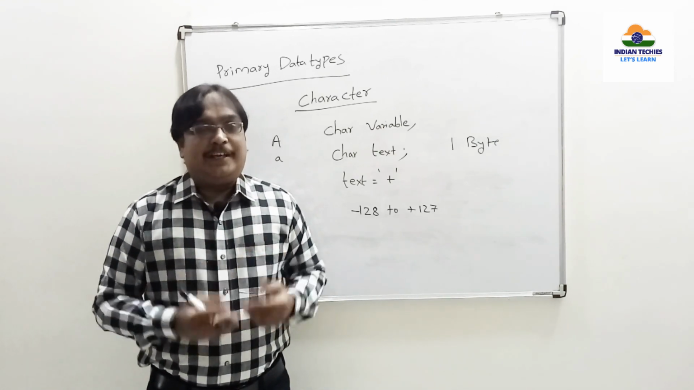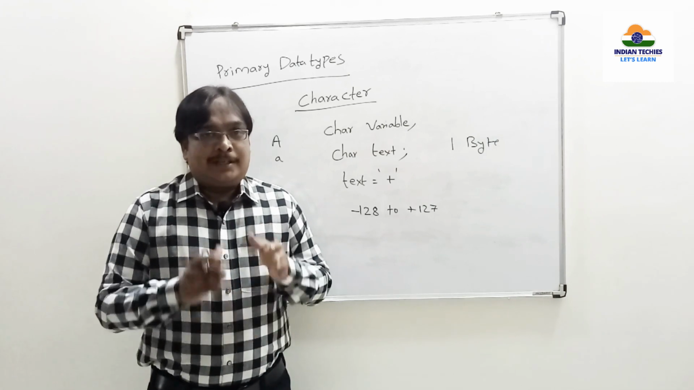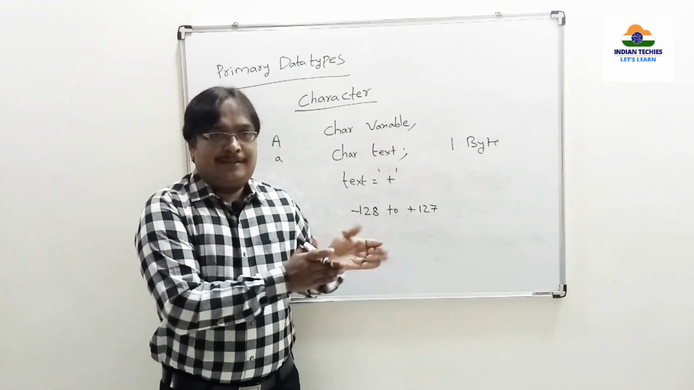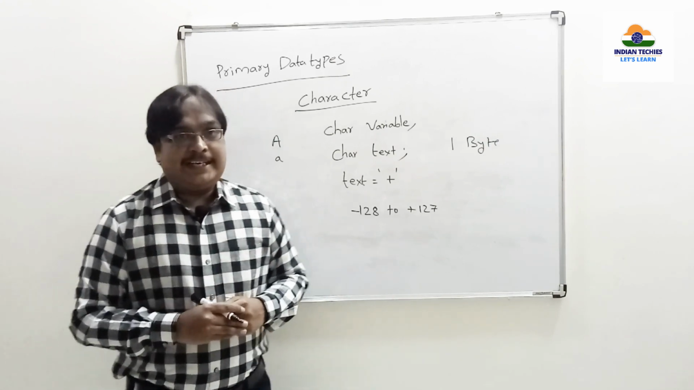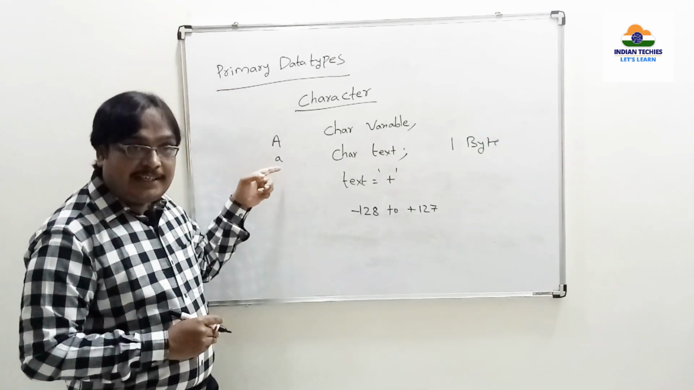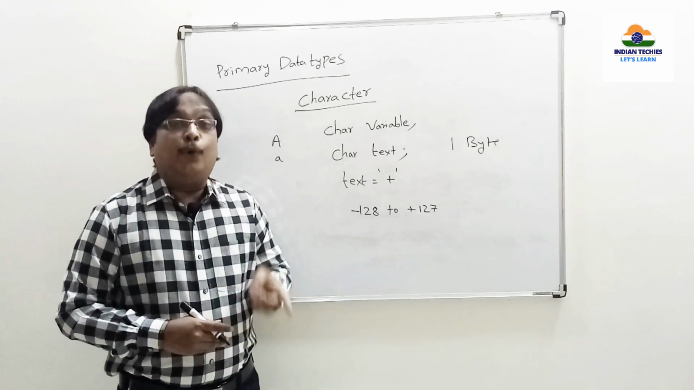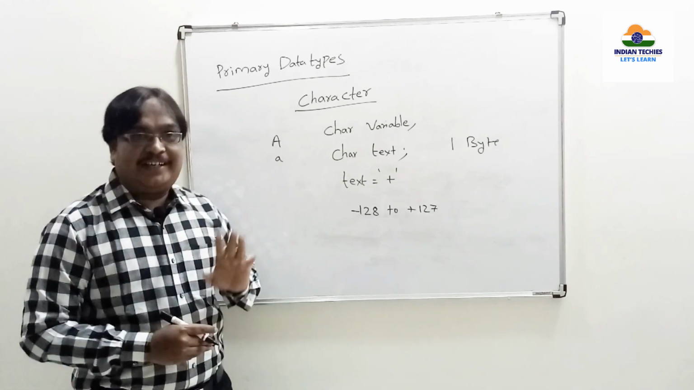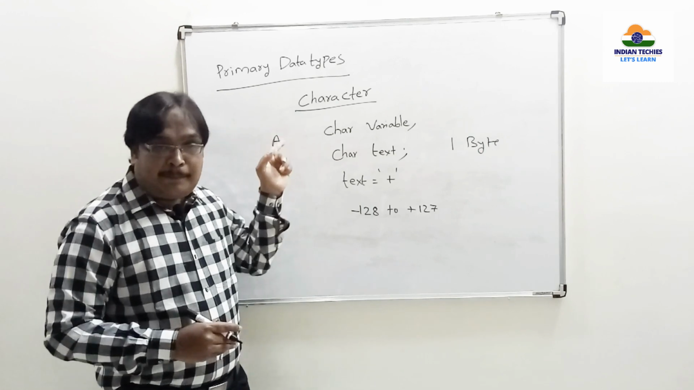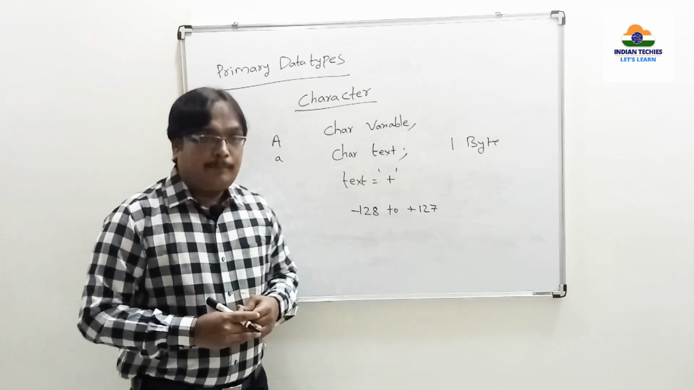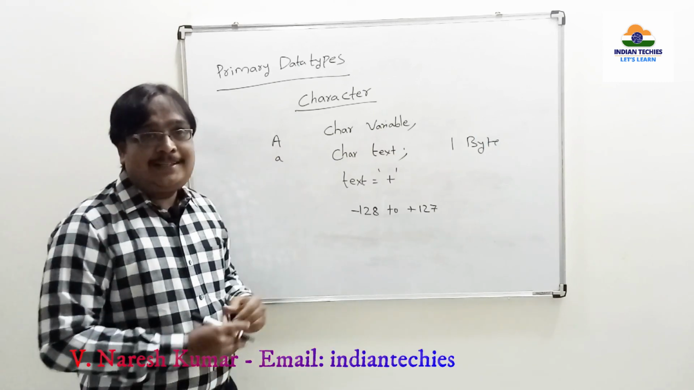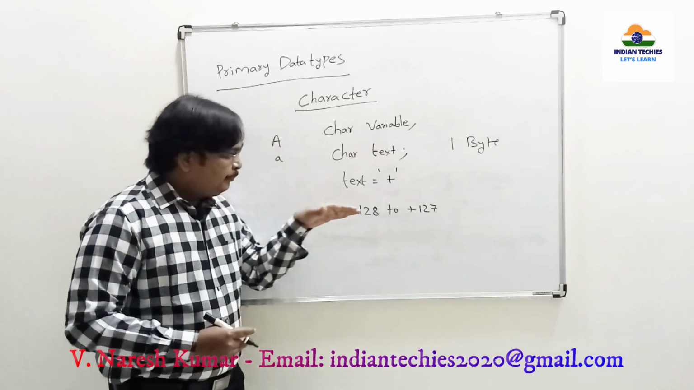Everybody has a belief that C knows which is uppercase and which is lowercase. No, this is a wrong assumption. C does not know this is uppercase and this is lowercase. C knows only one thing, that both are not the same. That's it. It will not have such a consideration. But how does it identify both as not the same?